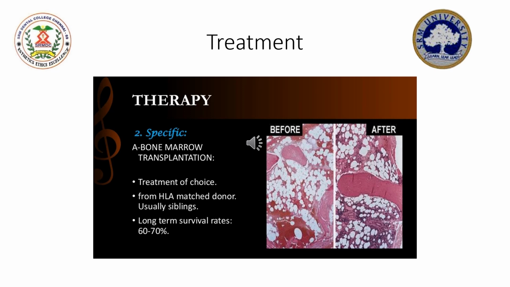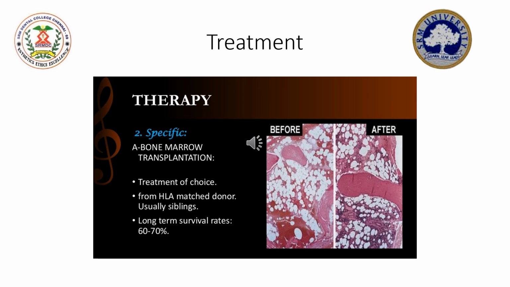Now, this is followed by splenectomy in cases where the spleen is markedly increased. Elsewhere, bone marrow transplantation is also recommended in a patient who has had the disease for a prolonged period and who is under 40 years of age, where HLA and mixed culture matching of the donors can be done.